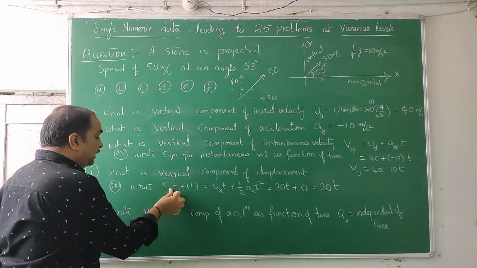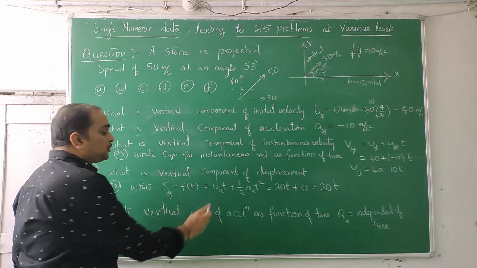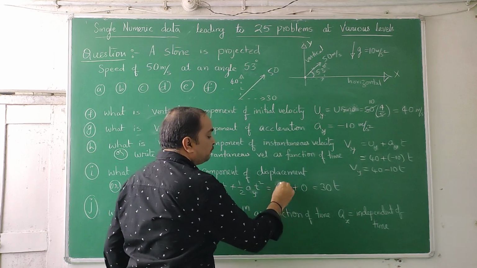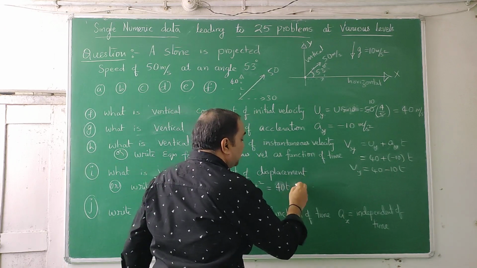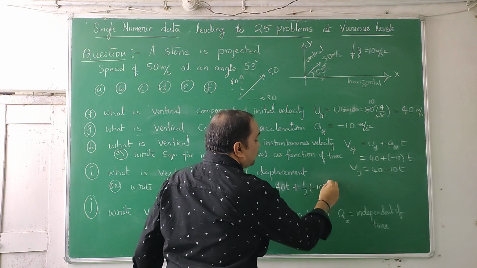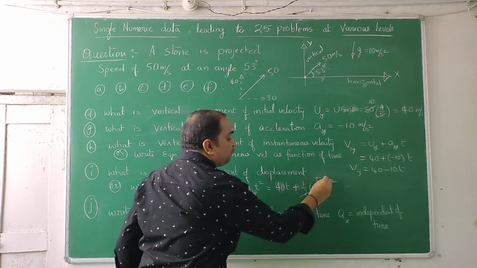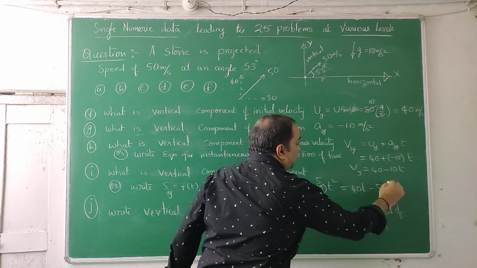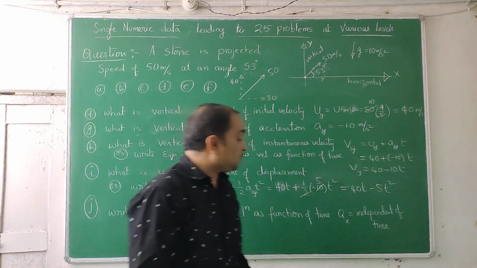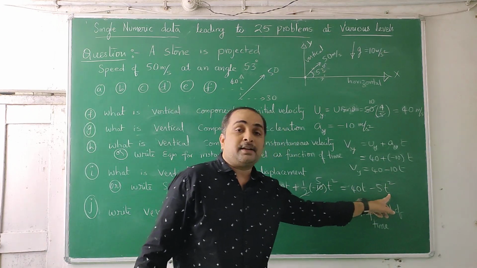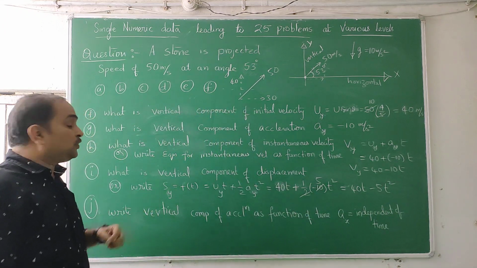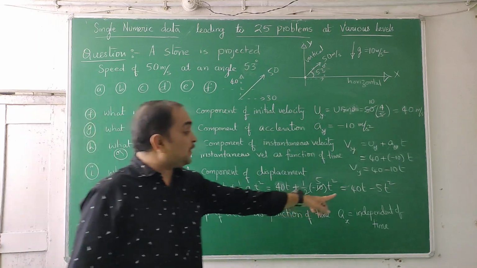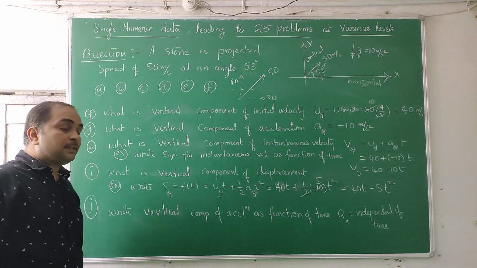Similarly, they are asking for the vertical component of displacement, Sy as a function of time: uy t plus half ay t square. Uy is 40t, ay is what? Plus half into minus 10 into t square. So 2 fives are 10, so this is 40t minus 5t square. It's a quadratic equation. As you go on substituting t here, you get the displacement. So at every instant, you are going to get the horizontal and vertical displacements from this. At every instant you are going to get the vertical displacement, and the equation is 40t minus 5t square.